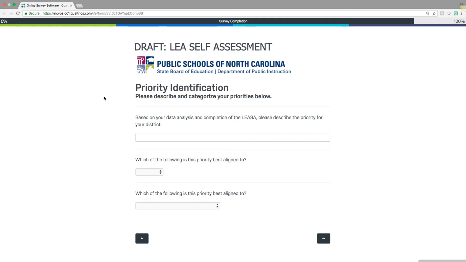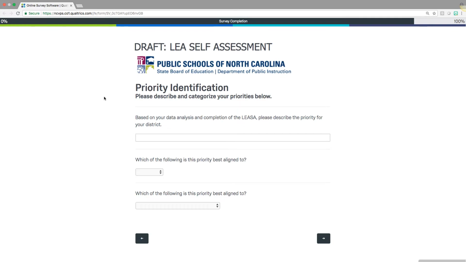So we ask that there is some prioritization that occurs, based on what you find within your data, based on what the aggregation and analysis of those data look like within the LEA self-assessment, that you identify one or two key priorities that are going to be the focus of your implementation plan for the next year.